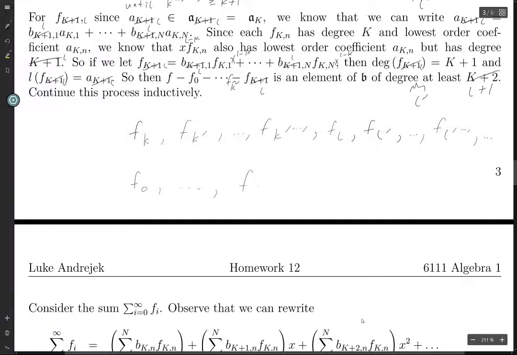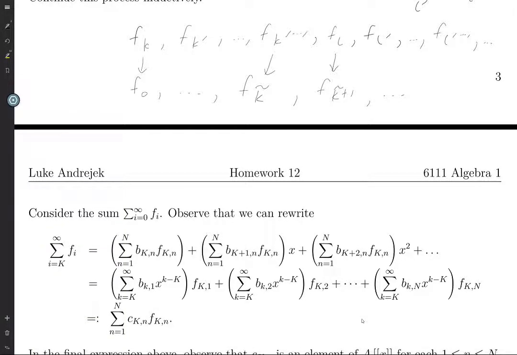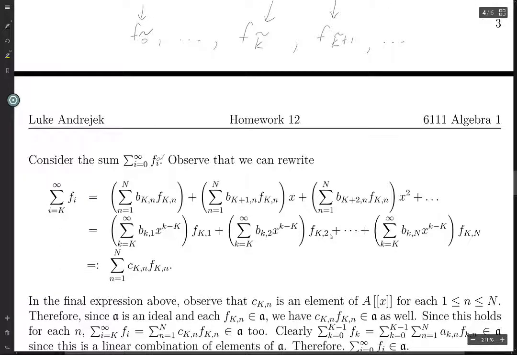We're going to go up to fk tilde. And this is going to be fk tilde plus 1, and so on and so forth. Okay, so now consider the sum from i equals 1 to 0. You know what, let's make these all tildes. Okay, so now consider the sum of these.